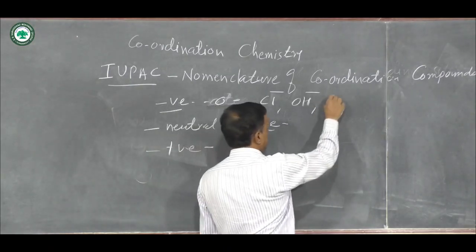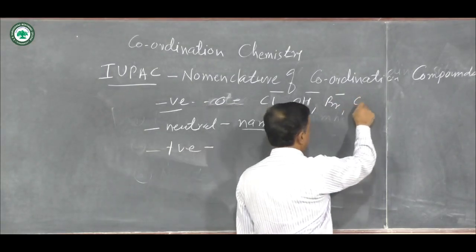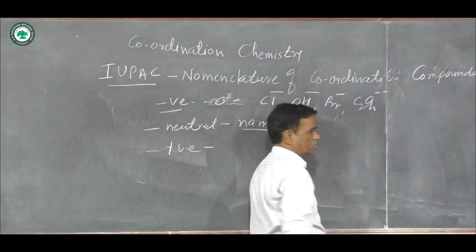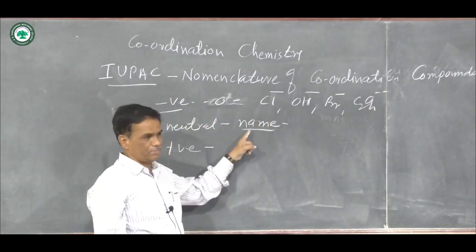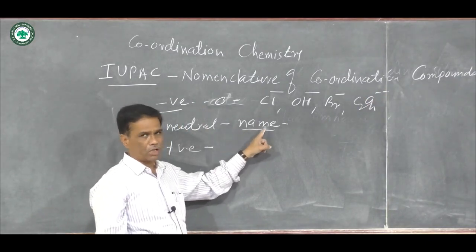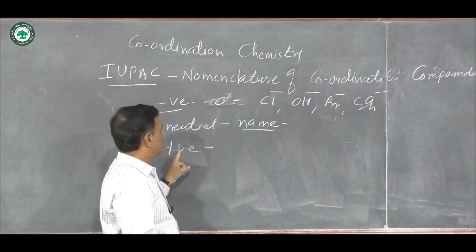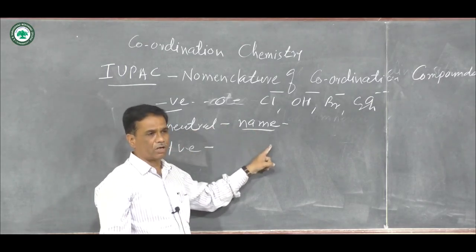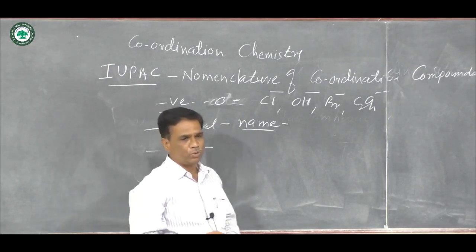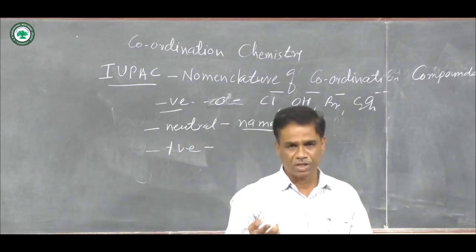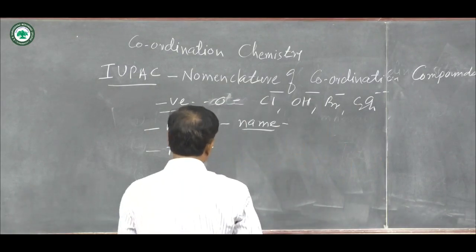When there is a negative ligand as Br minus, bromo. Suppose there is a negative ligand as C2O4 double minus, oxalato. At the end O is there. When neutral, the same name: water, ammonia, carbonyl, pyridine. All these are examples of neutral ligands. And positive ligands are named according to their charges, suppose N2H5 plus, NO2 plus, NO plus, H plus, it is a proton, and their names are given.